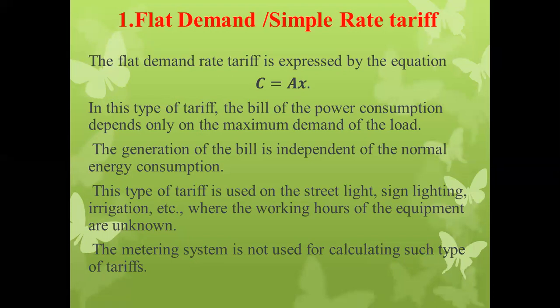Means C is equal to capital A into small x, where A is the cost per kilowatt, and X is nothing but the maximum energy or the maximum demand that could be consumed by that consumer during a given time period.